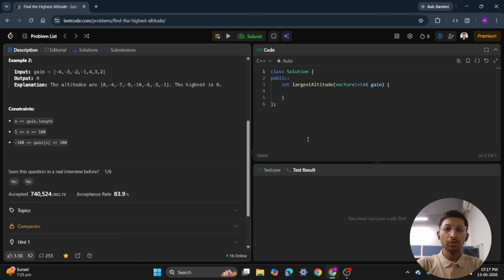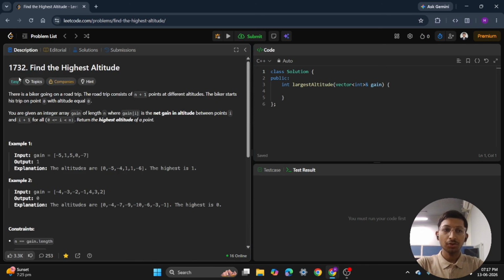Myself Ajit Kumar. Today we are going to solve LeetCode question number 1732, Find the Highest Altitude. This problem is simple, but it will teach us an important technique: how to update the current value and the best answer at the same time. Let's understand the logic step by step and solve it in C++.